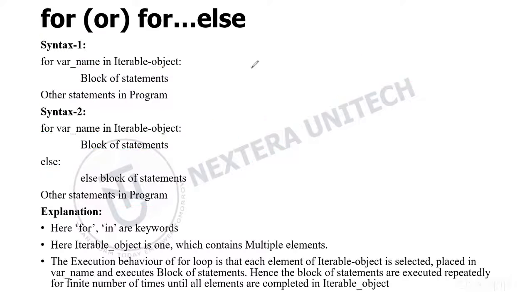For example, for your variable name, I'm taking X, let's say. I'm taking a list, which is an iterable object: 10, 20, 30. Then I'll do print X. Here the loop will print each element in the list.